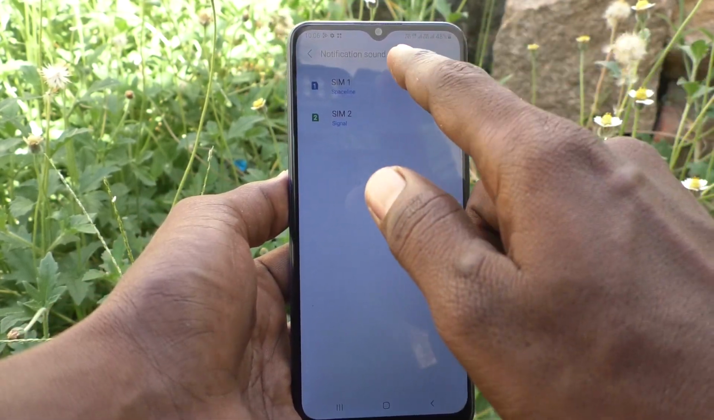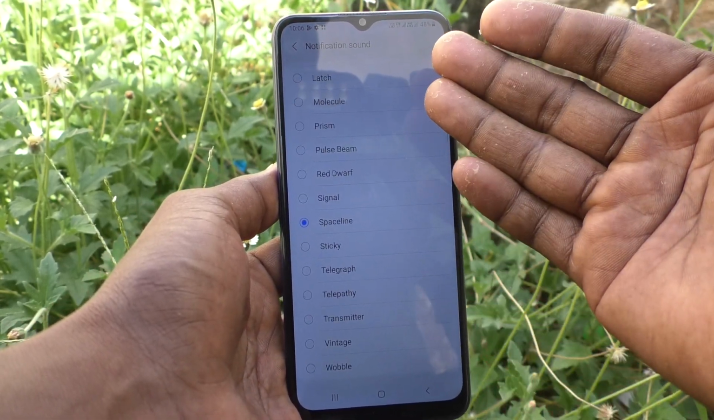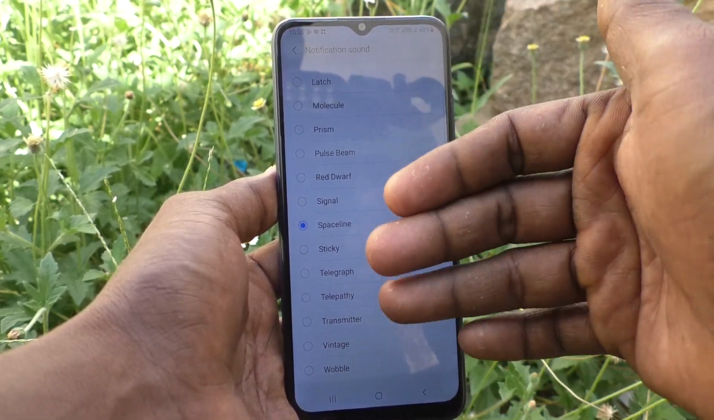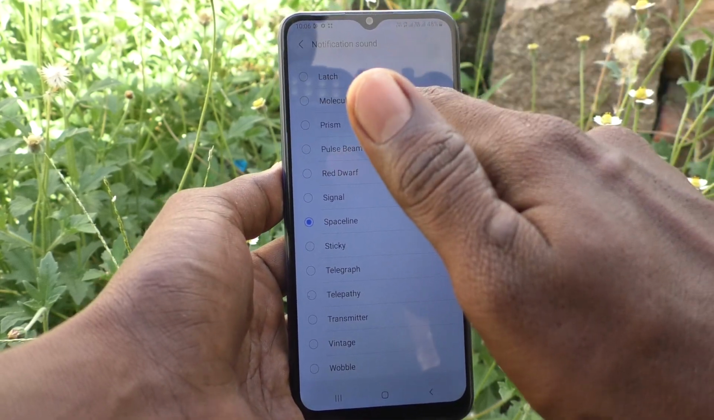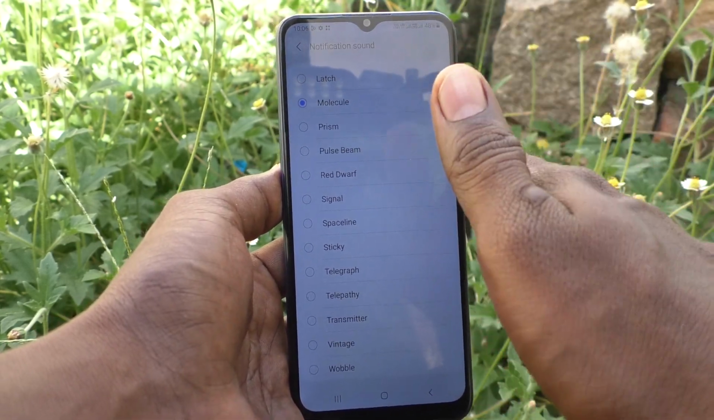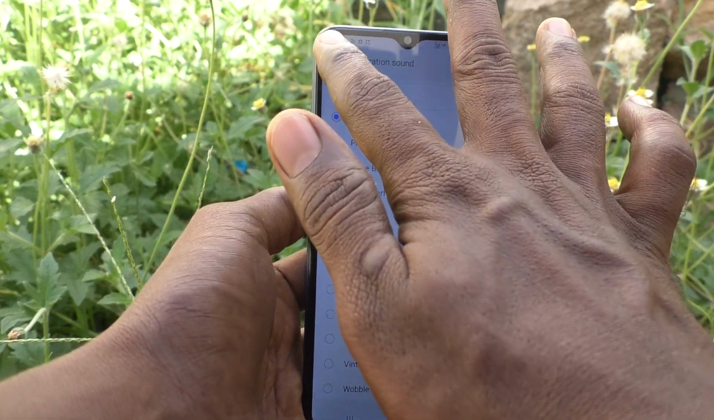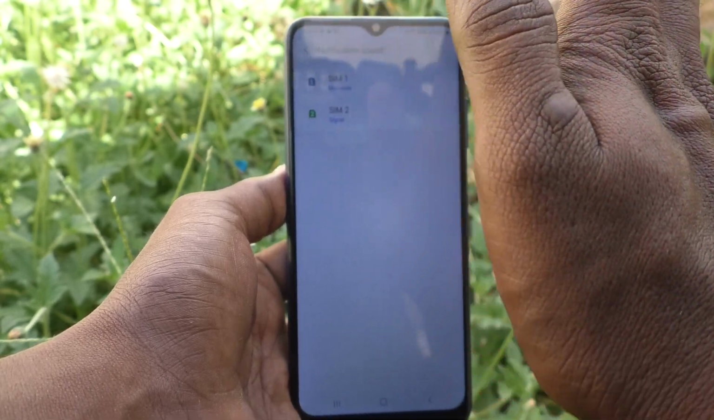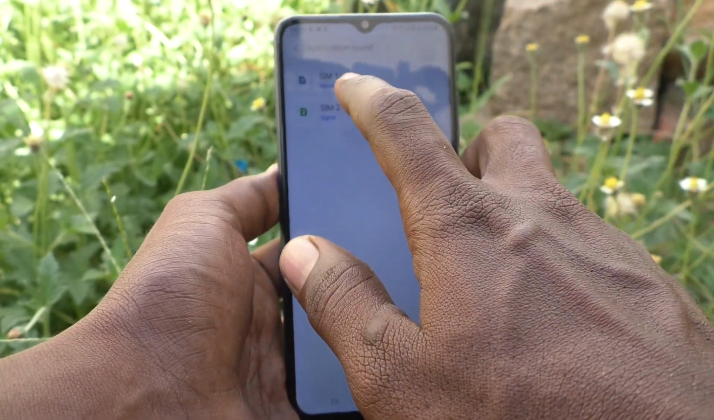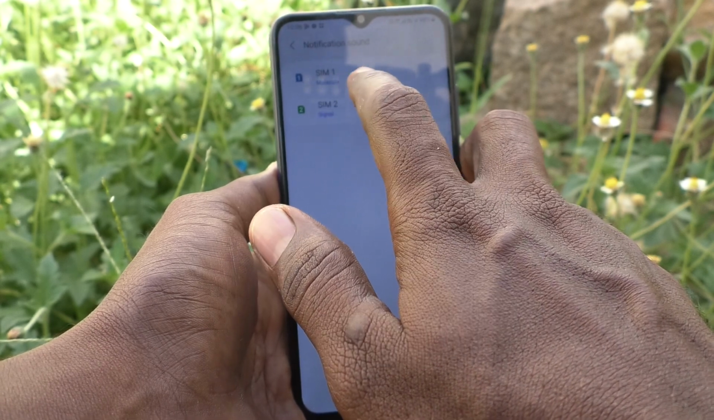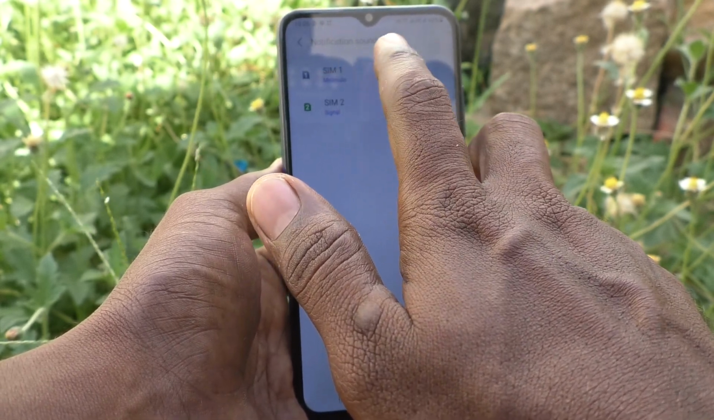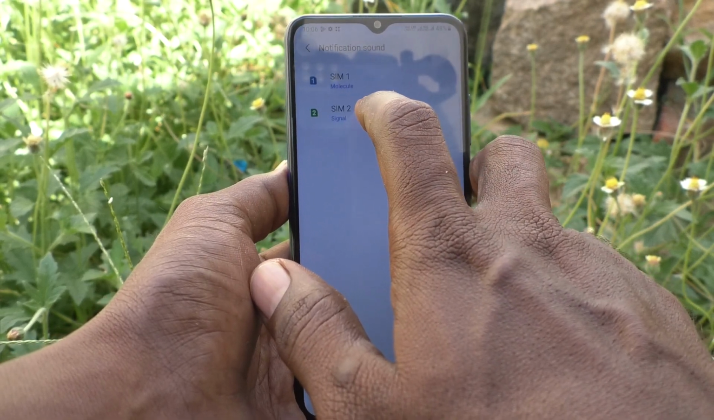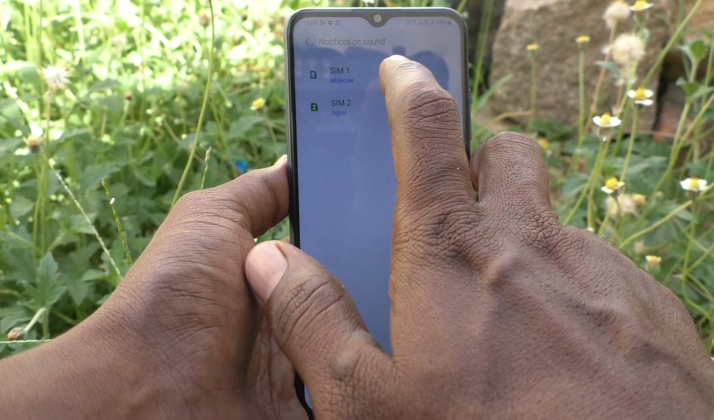Here select sim 1 and you can select a tone from system available tone. These are the system tones, just select any one. Here I select molecule. This is the notification sound now, and go back. So in sim 1, if any notification will be receiving, then you will get this molecule notification sound.